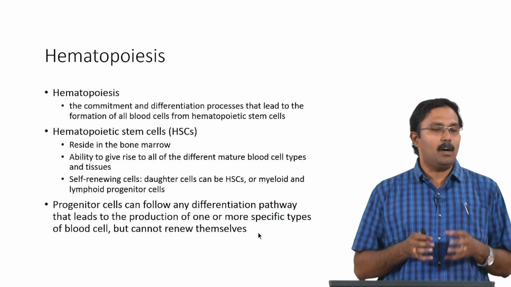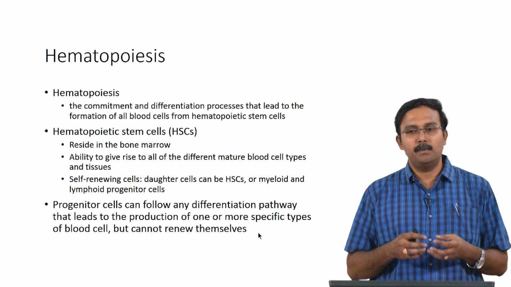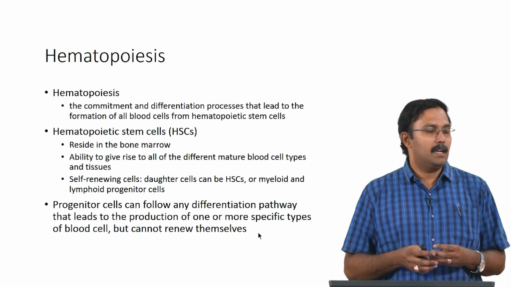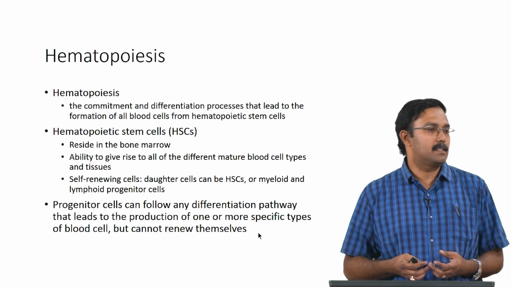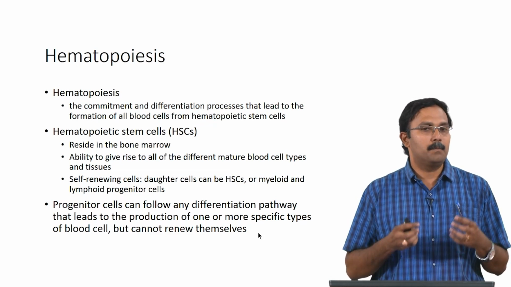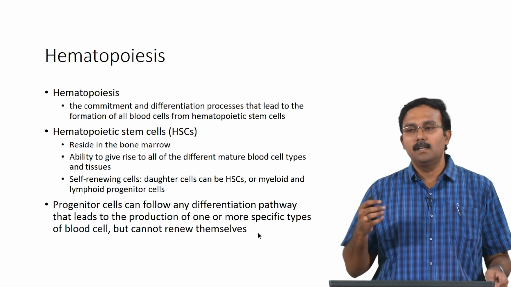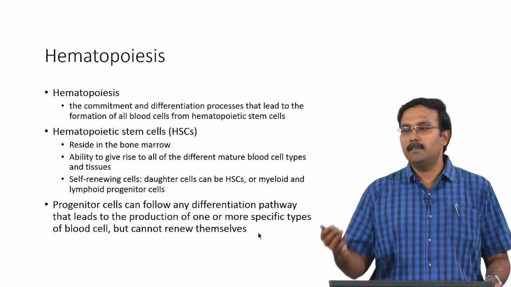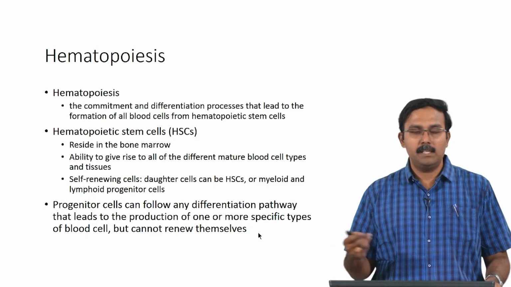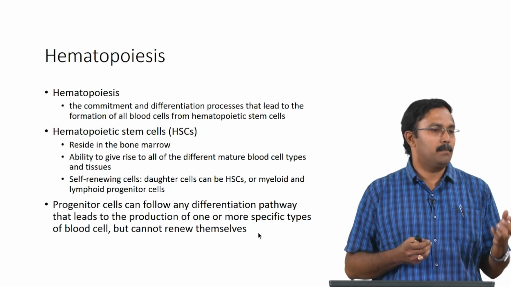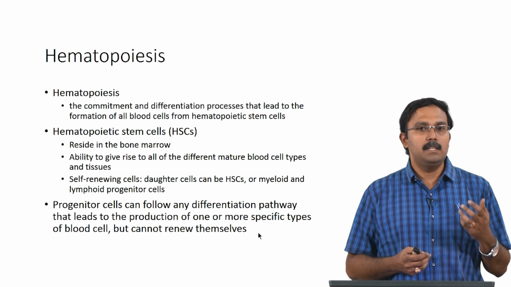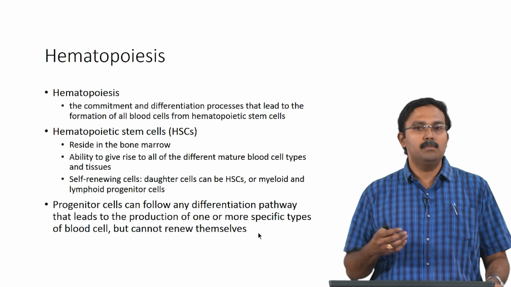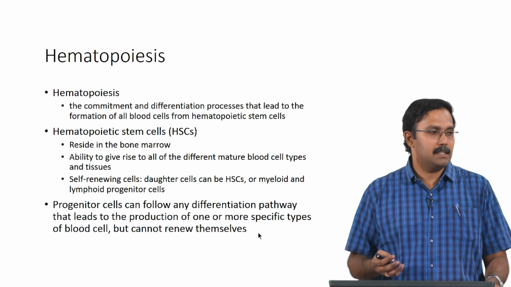So, we will talk about a couple of things which are very popular when we discuss stem cells and cell differentiation. One process which is very well studied and has been very well established is the hematopoietic stem cell, the process of hematopoiesis. The process of hematopoiesis is basically the process where hematopoietic stem cells commit and differentiate to form different blood cells, right. So, that is basically the formation of all the types of blood cells is from a type of cell called hematopoietic stem cell. So, these actually reside inside the bone marrow, and they have the ability to give rise to various types of mature blood cells and tissues.